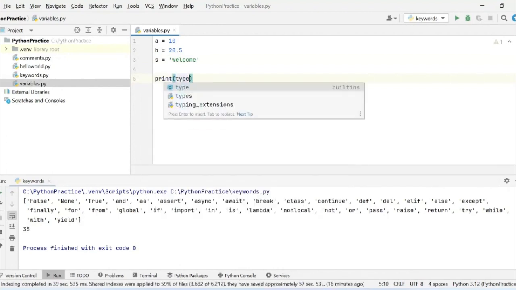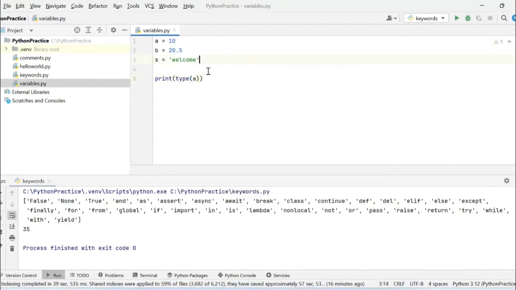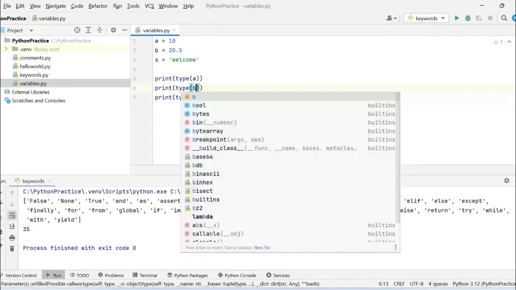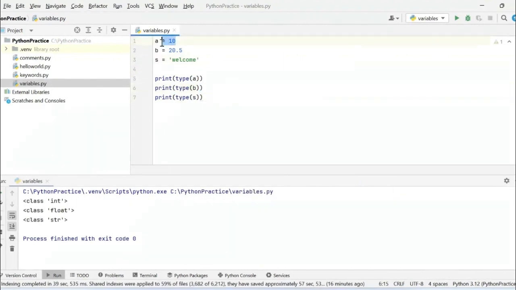I will print the type of A, and do the same for B and S. If I print, you can see A is integer type, B is float type, and S is string.